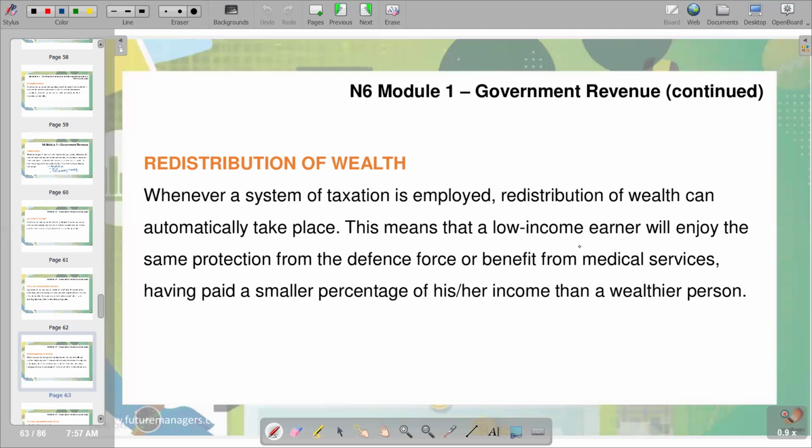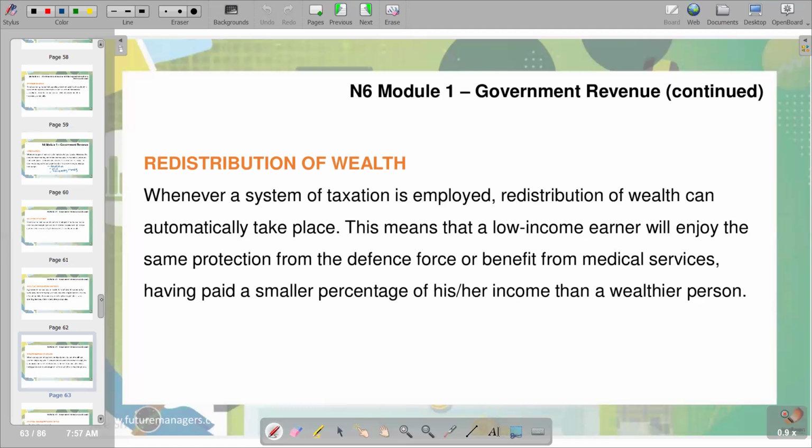So you're going to say that the issue of taxation again is coming into play, whereby the rich are going to be taxed, and then the government collects that revenue, and then they redistribute that income to low-income earners, so that they can be uplifted in terms of their standards of living. So it can be redistributed through social grants. So basically, we see that with that now, the gap between the rich and the poor is going to be closed. So this can be a simple explanation that can make us understand exactly what we mean by redistribution of wealth, or rather, we can call it a redistribution of income. So basically, this is what we have in terms of redistribution of wealth.